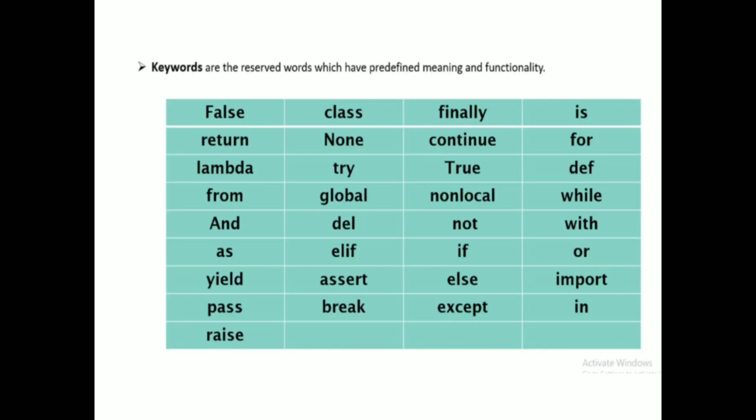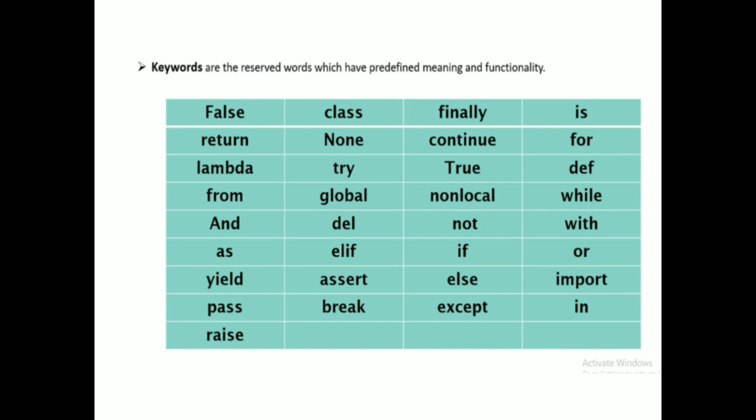Next, what are the keywords? In the C language we have 32 reserved keywords, and keywords cannot be used as variable names. Like this, in Python programming we have 33 keywords which can't be used as variable names. These are the different keywords in Python programming.